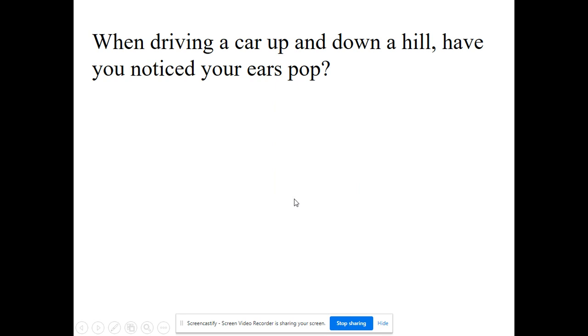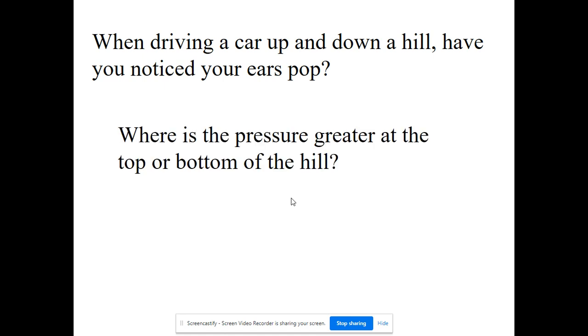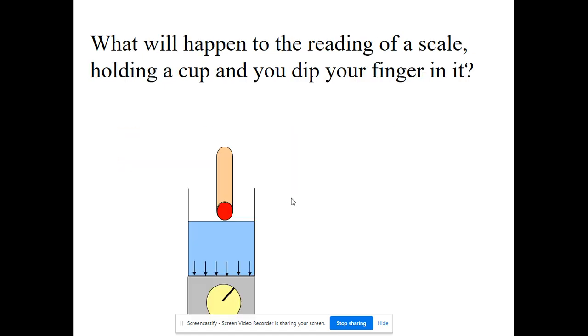Okay, and pretty much where I'm going to end. If you ever notice that when you drive down a hill, your ears pop, that's because you feel some pressure on your ears. Right now we're submerged in a pool of air. It doesn't seem like we're submerged in a pool of air, but we are pretty deep down in a pool of air. When you go down a hill, you're going deeper into that pool of air. Just like if you were to go deeper into a pool of water, you would feel that pressure on your ears. And when you drive down a hill, the pressure on your ears increases, and you have to swallow to make it equilibrate again.